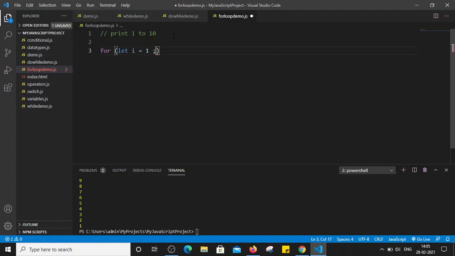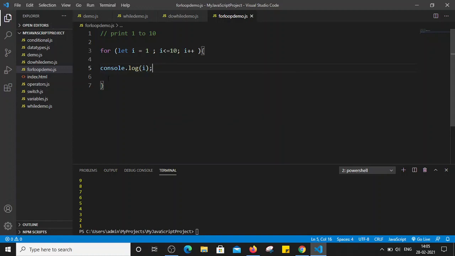Then we have to put the condition here. My condition is i <= 10, because we have to print up to 10, right? And the third step is the increment. I am going to increase the value by 1. So I can simply put i = i + 1, that is fine, or we can simply write i++ as well, right? After that, curly brackets, and we can mention console.log, value of i,